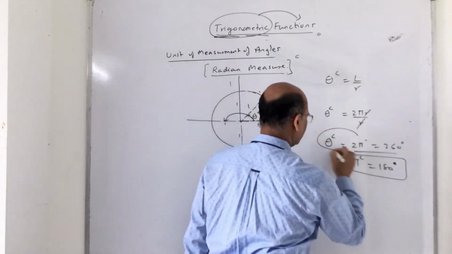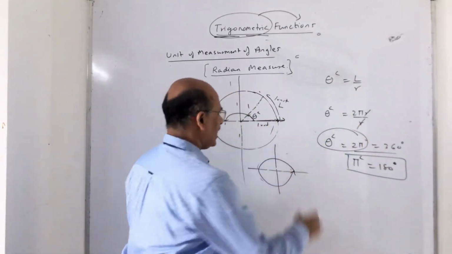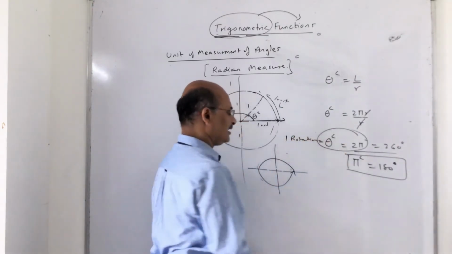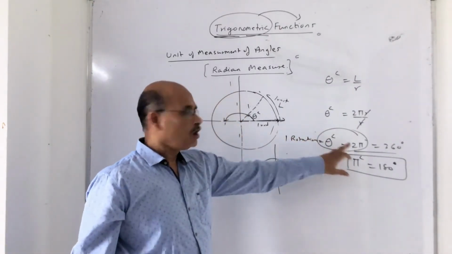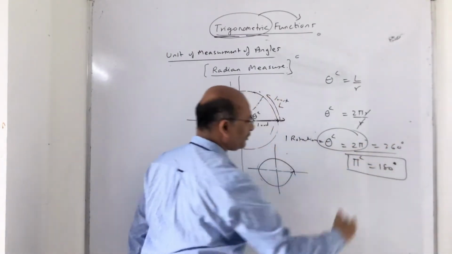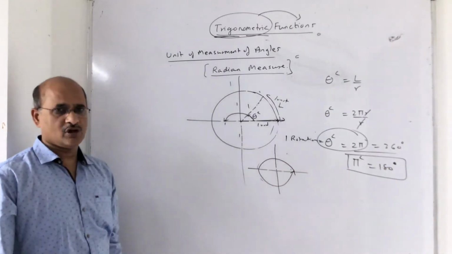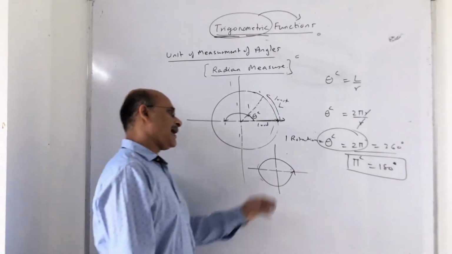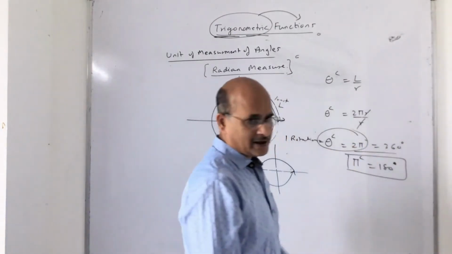Just now I rotated this, one rotation. I am going to say that one rotation is nothing but 2 pi radians. So 2 pi radian, 2 into 180, that is 360. So pi radian how much? 180. Very important result which you have to keep in mind. Now the question arises, I understood what is pi radian, that is 180 degree.